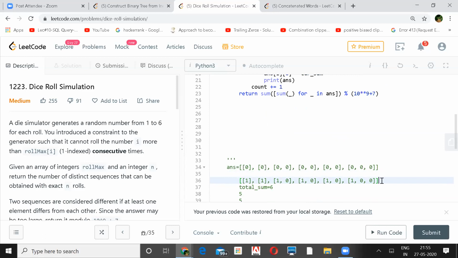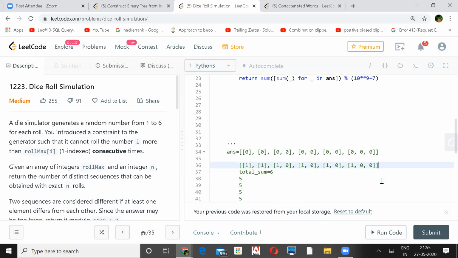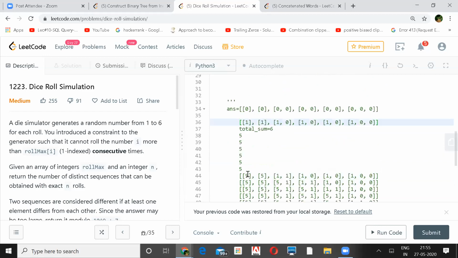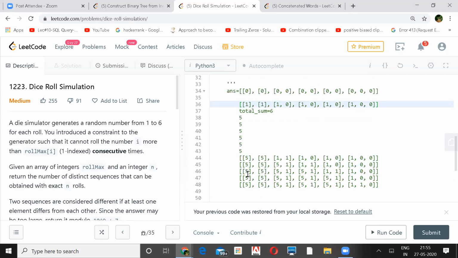Next time, you are not supposed to generate 1,1, and 2,1, so 1 will be deleted from your number. Out of 6 minus 1, 5 will be there. So I generated 5, but I'm not getting what is happening inside.